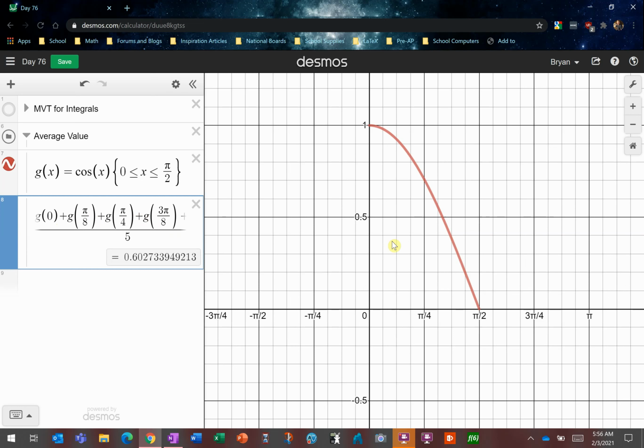And you could continue the same process. I essentially split this into 4 subintervals, 0, pi over 8, 2 pi over 8, 3 pi over 8, 4 pi over 8, and then added up all those and divided by 5. Now, how could you be more accurate?